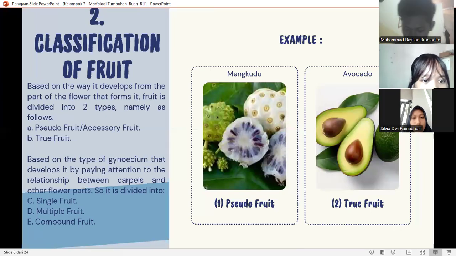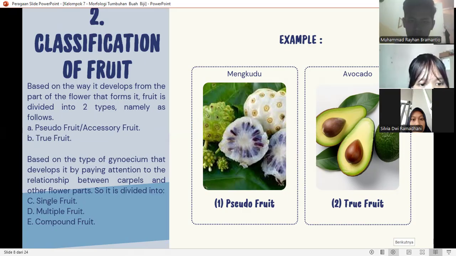And then classification is divided into two types, namely pseudofruit, or accessory fruit, and true fruit. Pseudofruits involve additional parts of the flower. For example, we can see mengkudu, or Morinda citrifolia. Another example is apples, from receptacle development, and strawberries, developing from receptacles too. And the second is true fruit. True fruit develops exclusively from the flower ovary and thus contains seeds. For example, Persea americana, or avocado.